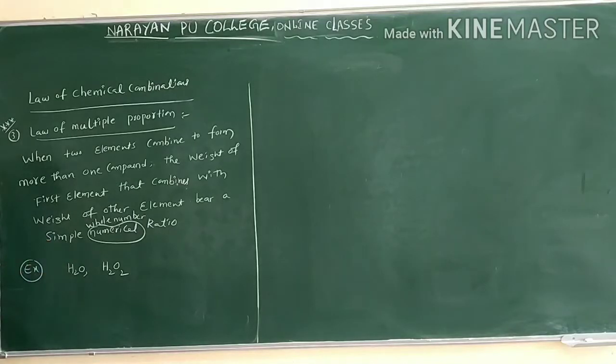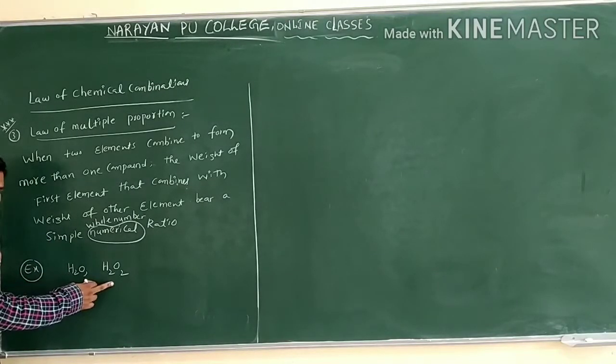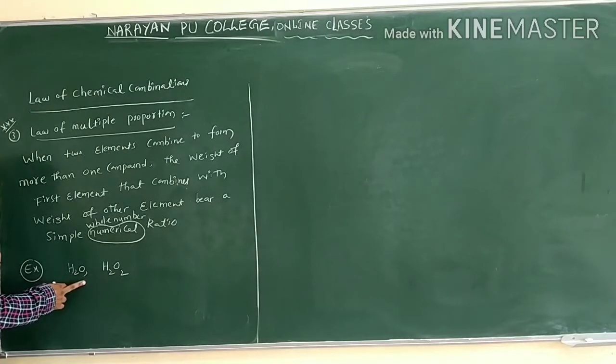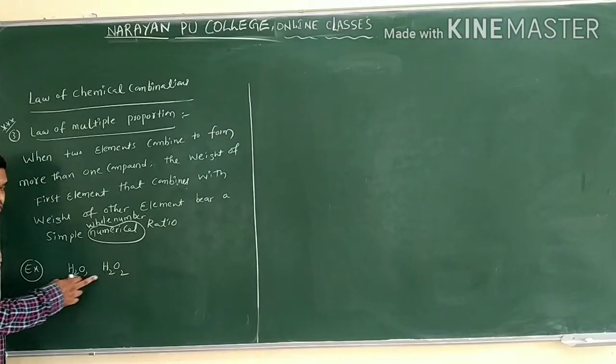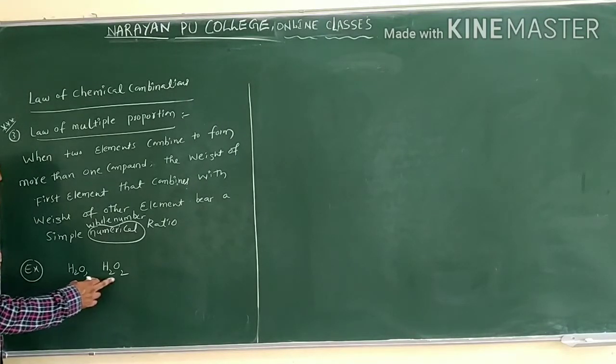So here you can see the ratios. Hydrogen here is H2, and here also H2. What is the oxygen ratio? Here oxygen is 1, but here oxygen is 2. One element's ratio is fixed, but the other element's ratio is a simple whole number ratio.